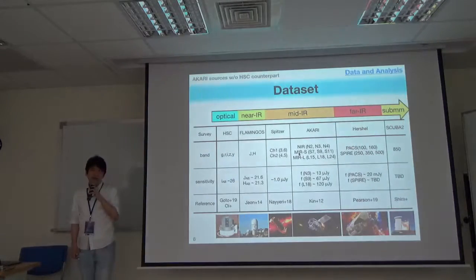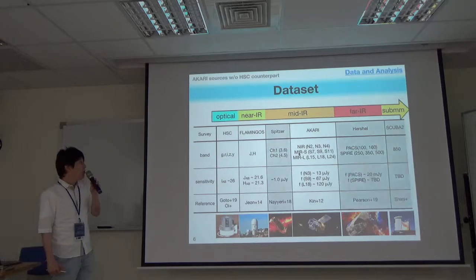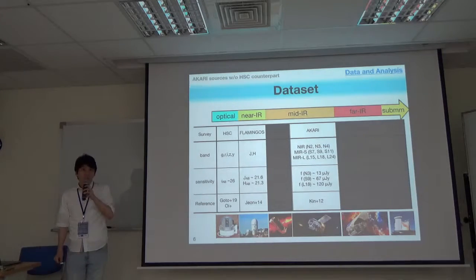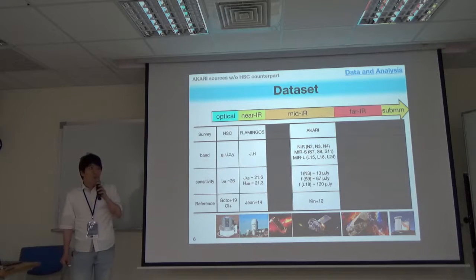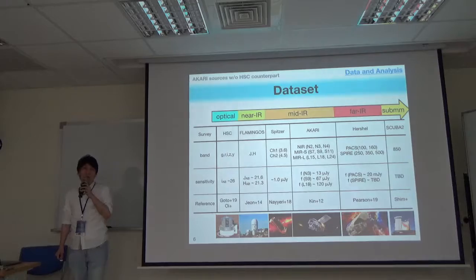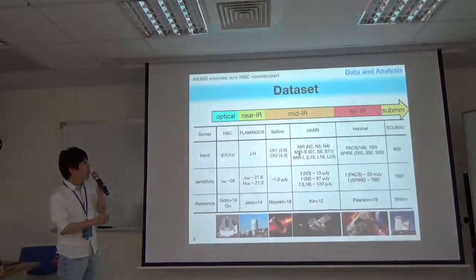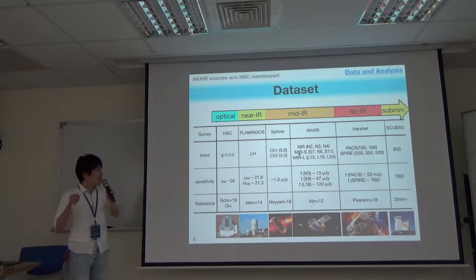We selected the candidates of Akari sources without HSC counterpart by using HSC, FLAMINGOS, and Spitzer and Akari images. For them, I investigate their physical properties by using all those datasets from the optical to sub-millimeter.